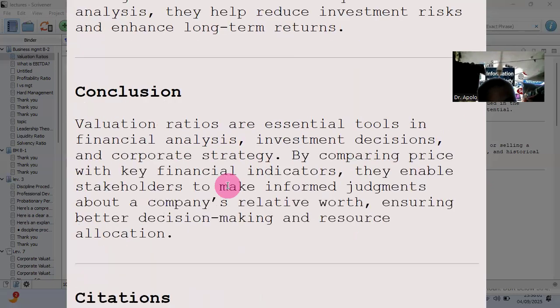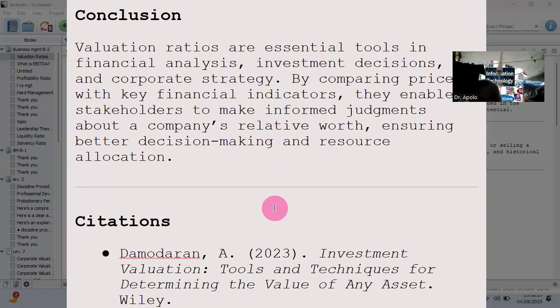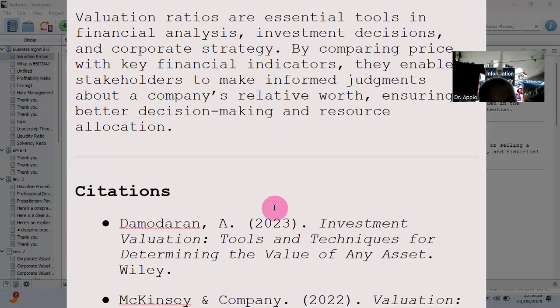In conclusion, valuation ratios are essential tools in financial analysis, investment decision, and corporate strategy. By comparing price with key financial indicators, they enable stakeholders to make informed judgments about a company's relative worth, ensuring better decision making and resource allocation. So that's valuation ratio. This is from McKinsey.